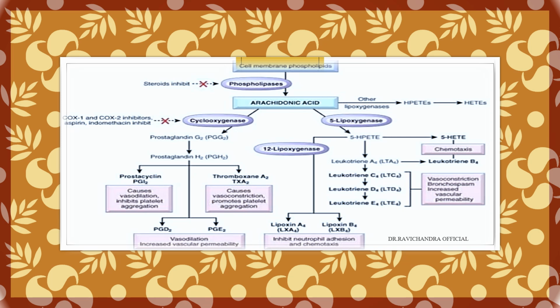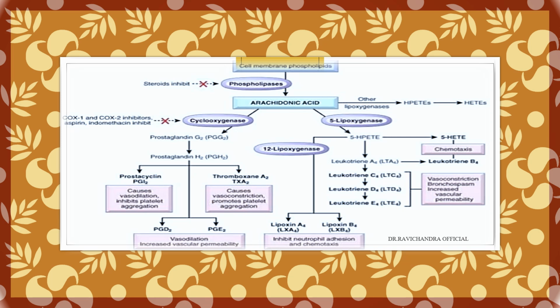With the help of the lipoxygenase pathway, it will result in formation of leukotrienes and lipoxins. Lipoxins will inhibit inflammation. Leukotriene B4 or LTB4 will help in chemotaxis.